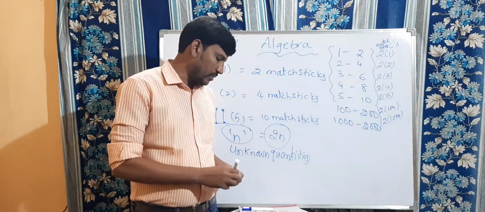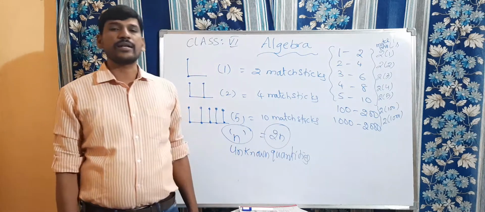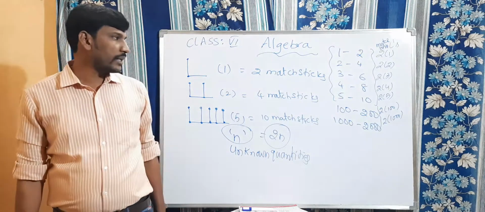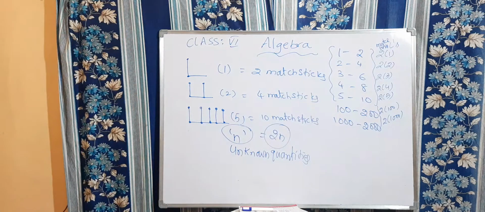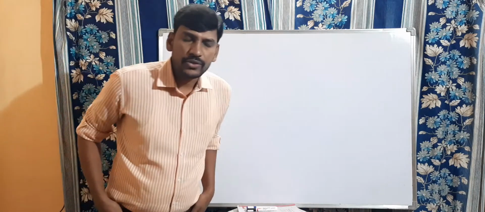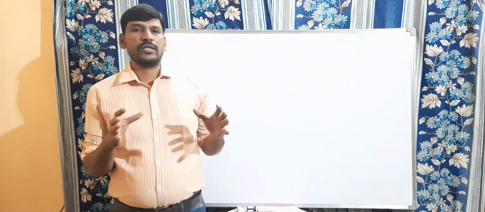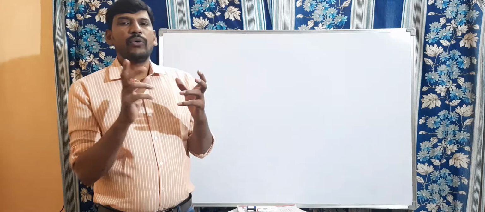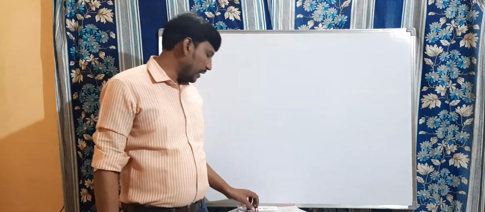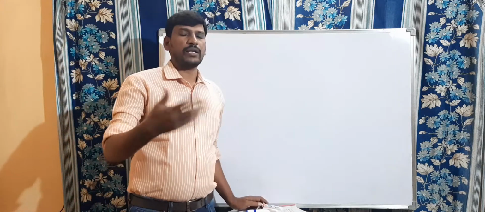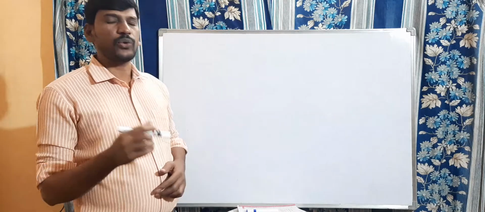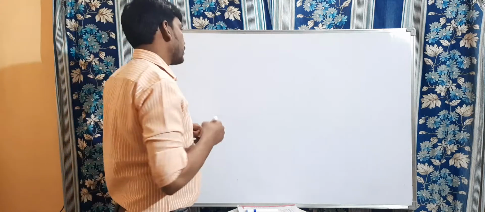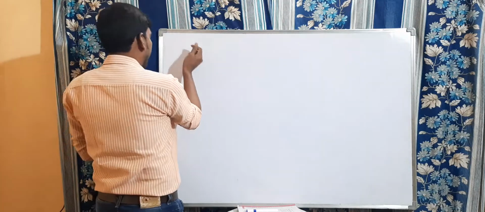We are going to use one more example so you can understand in a better way. Just now we discussed that to create one L, 2 mastics are required. Like that, to make n L's, we require 2n mastics. Now let us discuss one more example.